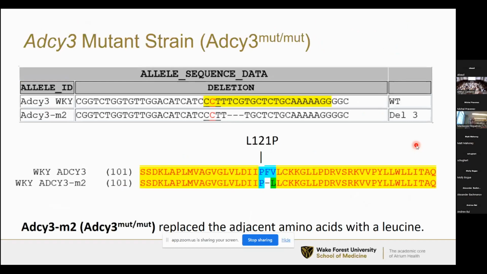So to answer these questions, we and some colleagues at MCW generated a rat model that has an ADCY3 mutation in the transmembrane region. This mutant strain has a 3 base pair deletion, and that results in a change in 2 amino acids in the protein. So it results in the loss of a phenylalanine, and also the valine here is changed to a leucine.